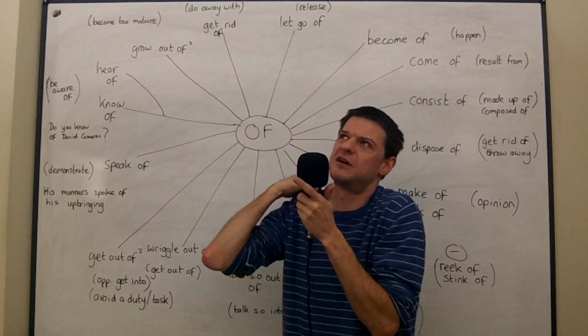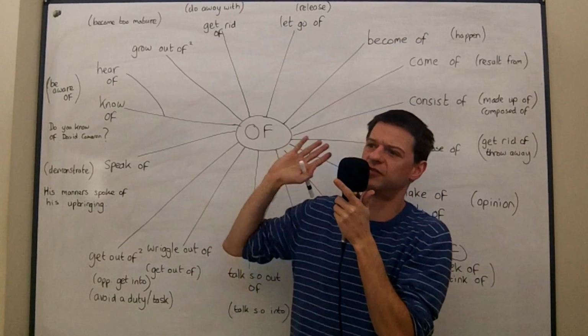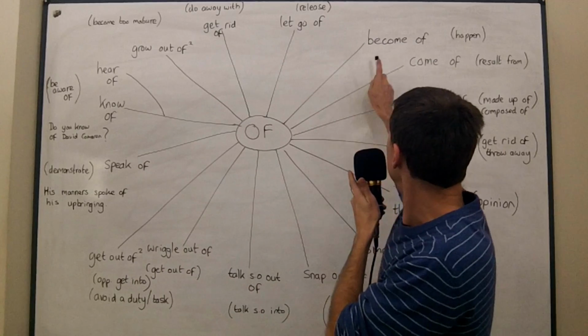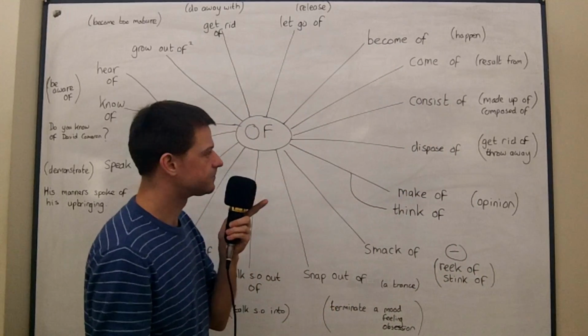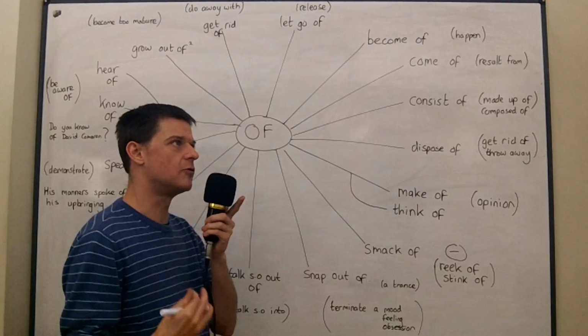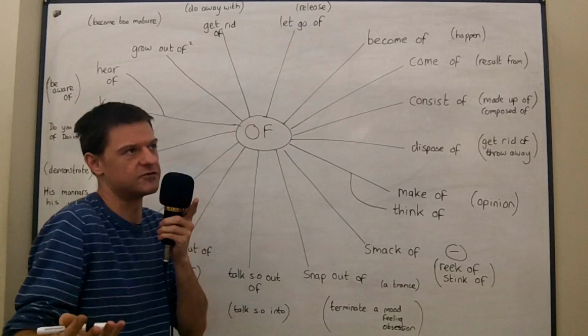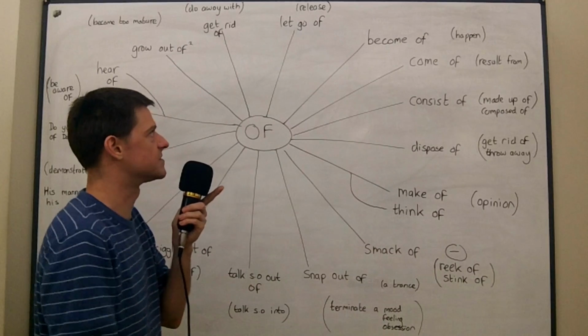If somebody grabs you and you don't like it, you'll say, let go of me. Okay, become of. This sounds rather formal to me. You will read it in old-fashioned literature. Old literature, not old-fashioned literature. Classics and things like that.